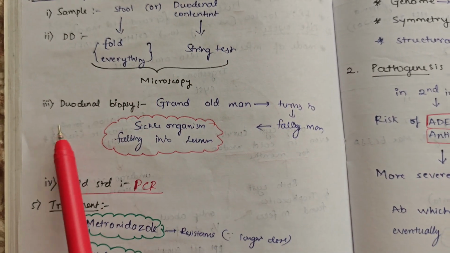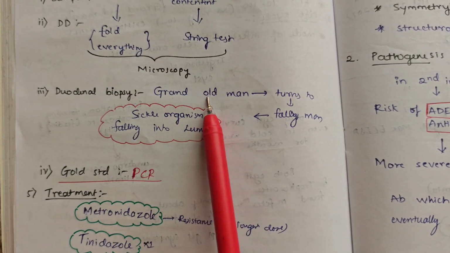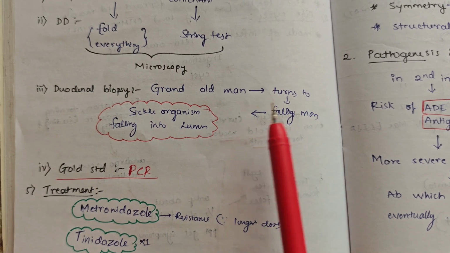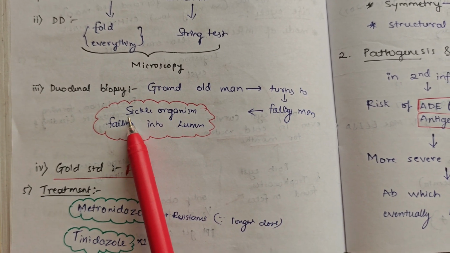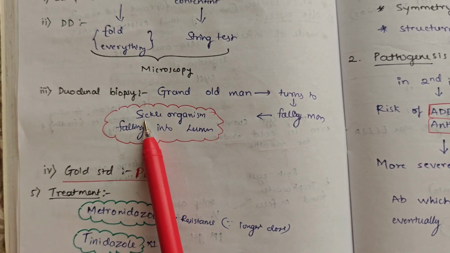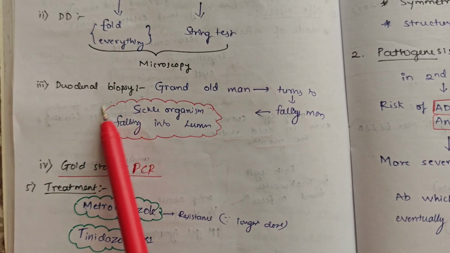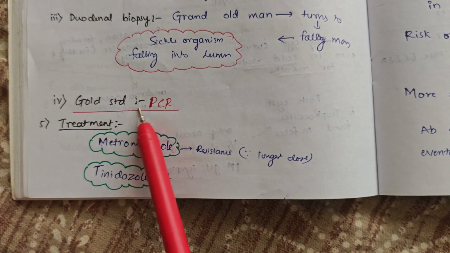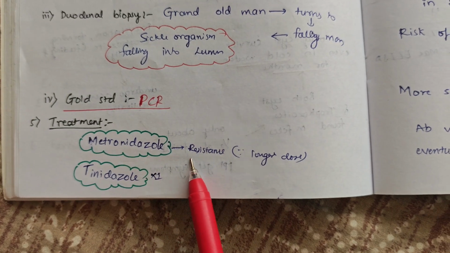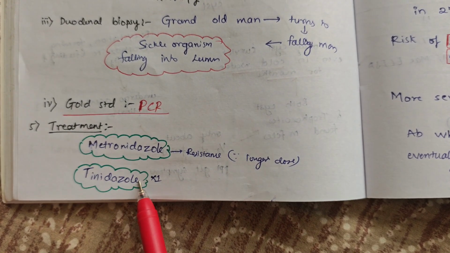If both methods fail, then duodenal biopsy is done, in which the grand old man turns into a falling man, a falling leaf man, seen as a sickle-shaped organism falling into the lumen. Most important: the gold standard method is PCR. The treatment is metronidazole, which nowadays causes resistance because of longer doses, and tinidazole for 1 day.